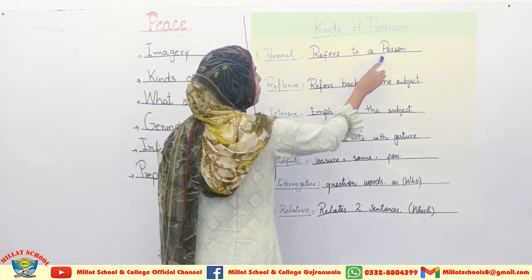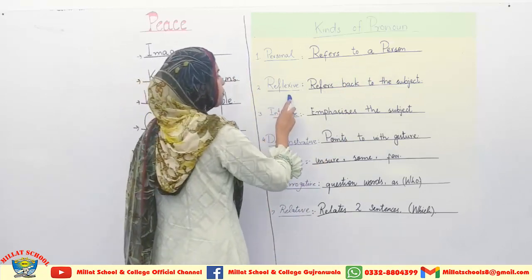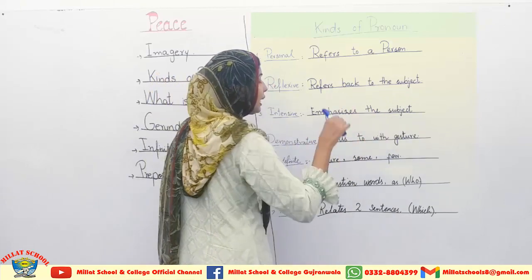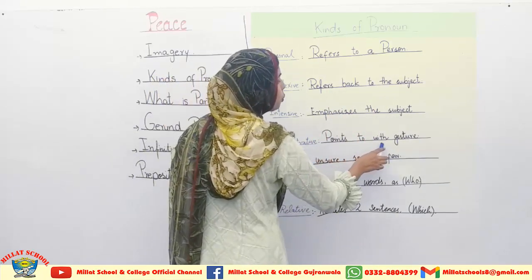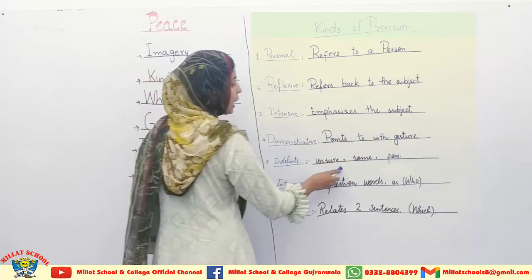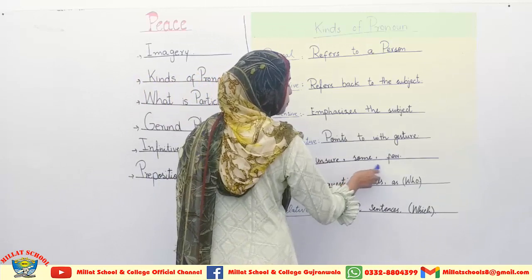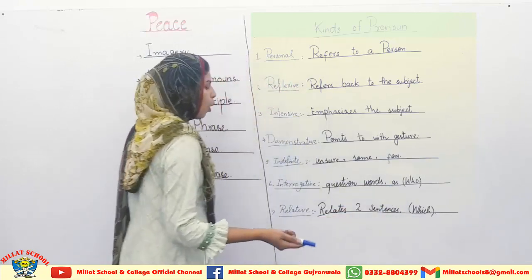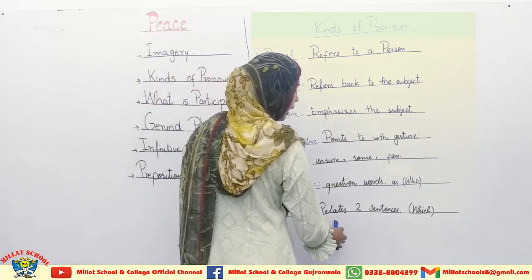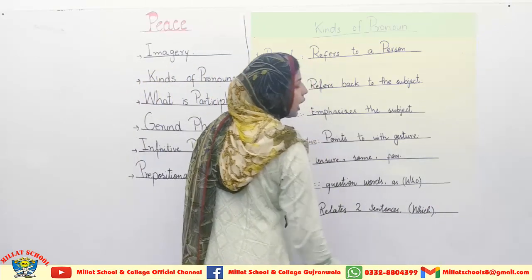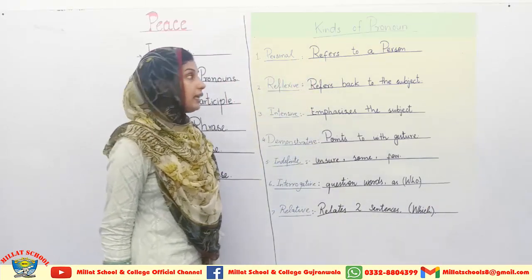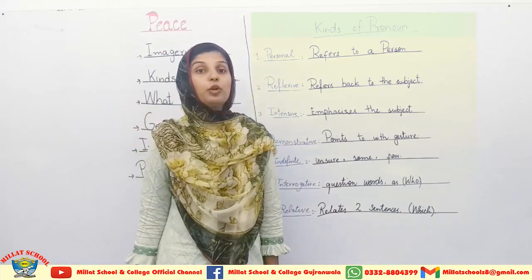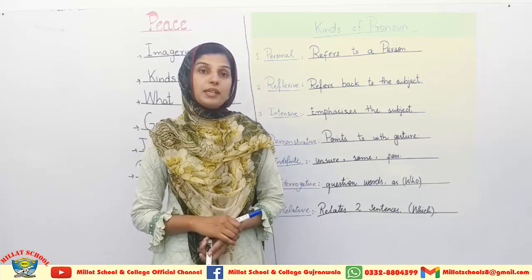Personal pronoun refers to a person as he or she. Reflexive pronoun refers back to the subject. Intensive pronoun emphasizes the subject clearly. Demonstrative pronoun points to with gesture. Indefinite pronouns are unsure pronouns, for example some, few. Interrogative pronouns are question words such as who, whom. And relative pronouns relate sentences, such as which, and other words come in the category of kinds of pronoun. So this precise chart will surely help you to understand and pick out the kinds of pronoun if these are present in the sentence.